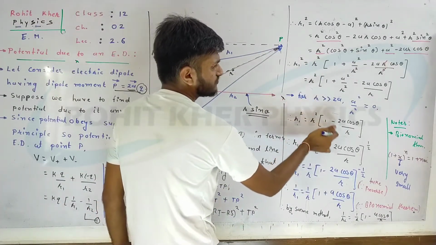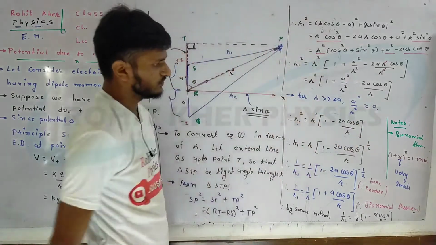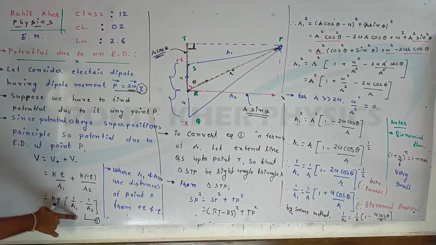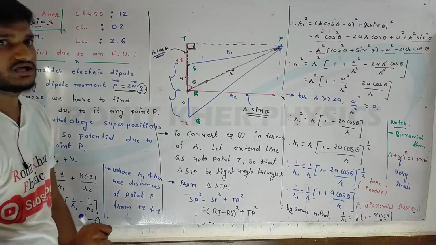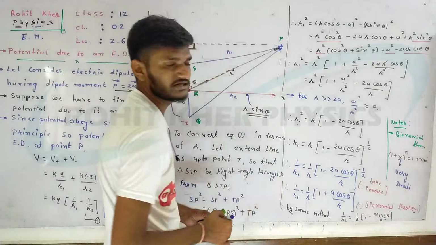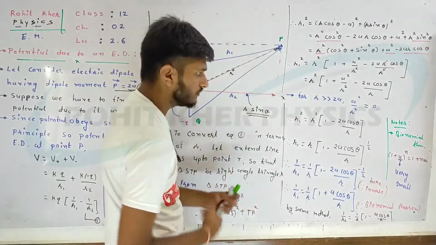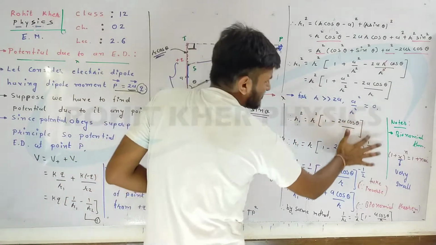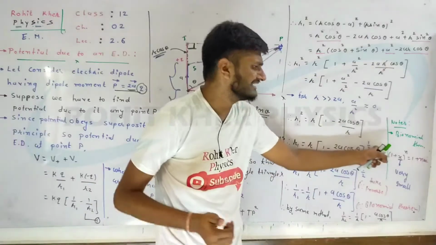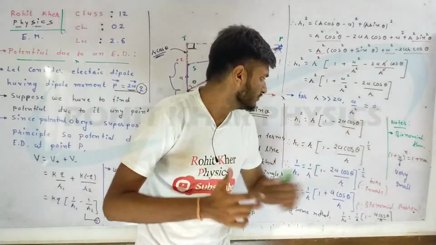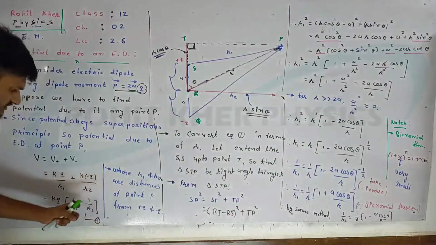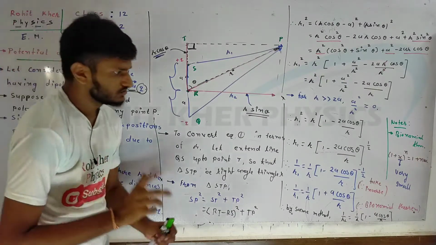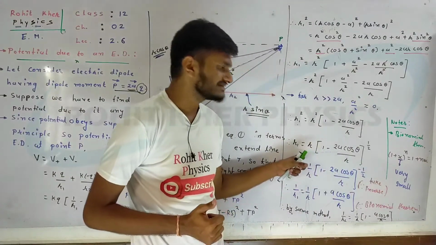And the remaining term will be r1 square equal to r square times (1 minus 2a cos theta upon r). So here we need 1 upon r1, there is r1, not r1 square. So we simply take the square root of both sides. If we take the square root of both sides, here will be r1, and the square root of r square will be r. The whole thing to the power 1 by 2. We can write it like this, square root as power 1 upon 2. And here you can say we want the value of 1 upon r1, not r1. So we just take the inverse of this equation.